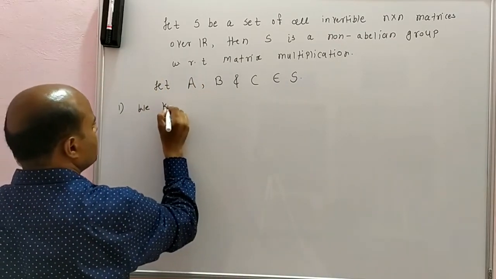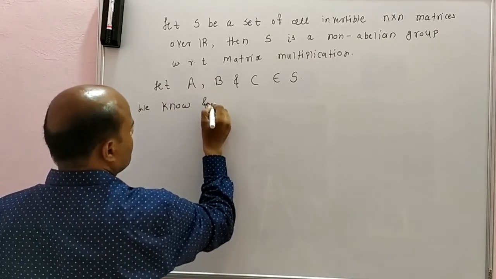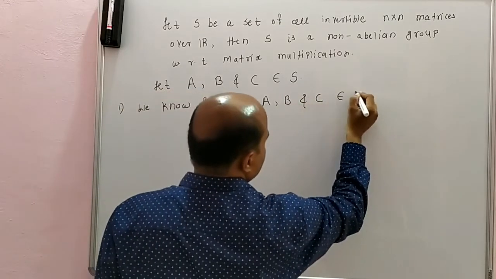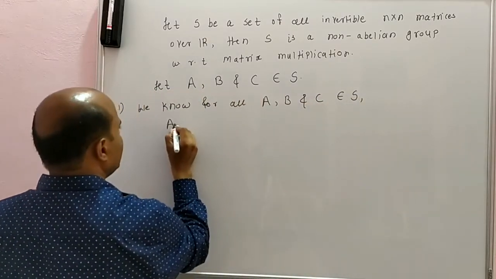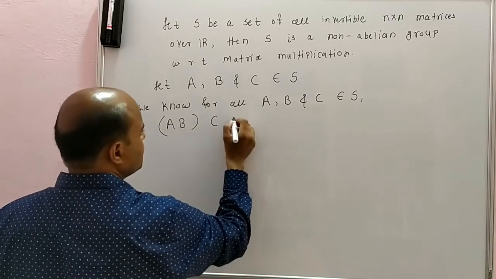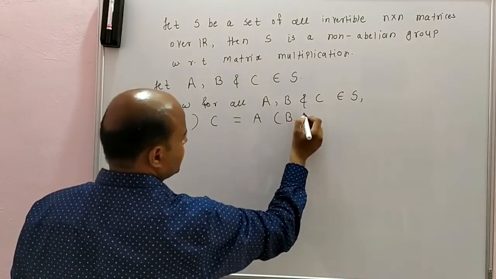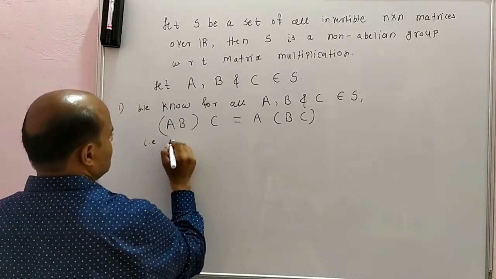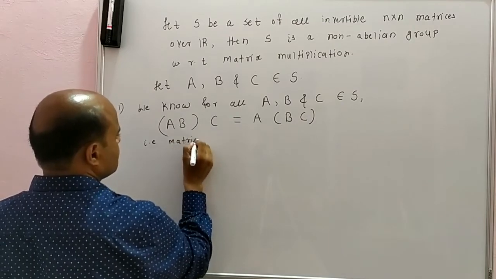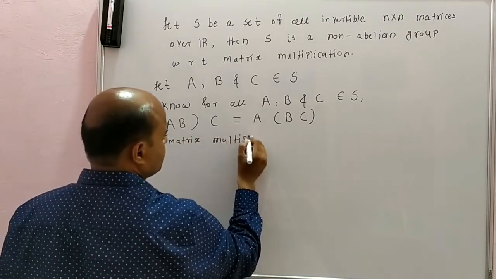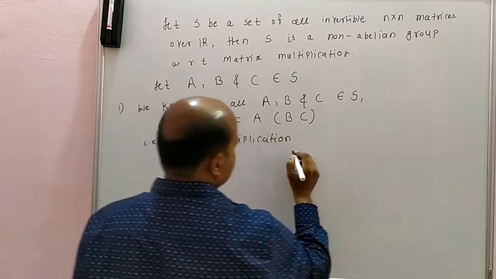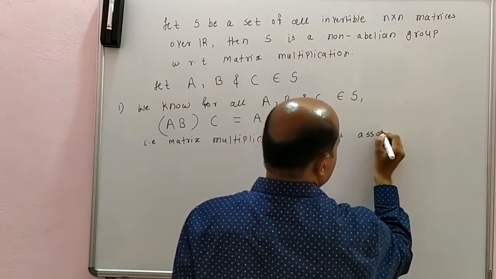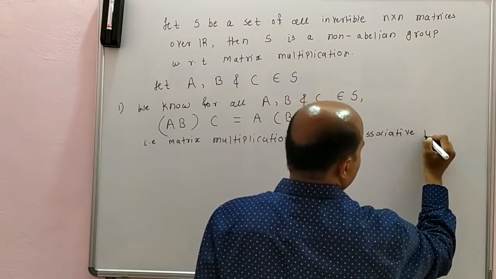We know for all A, B and C belongs to S, A B and then C is the same as first taking the multiplication of matrices B and C and then A, that is, matrix multiplication satisfies the associative property.